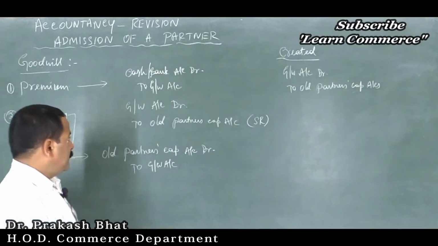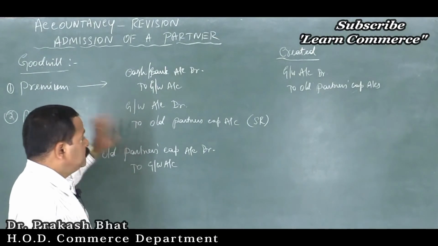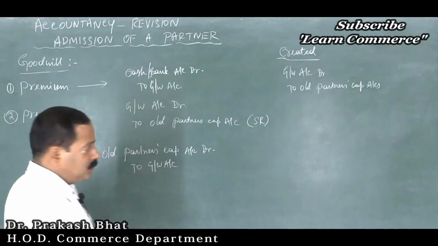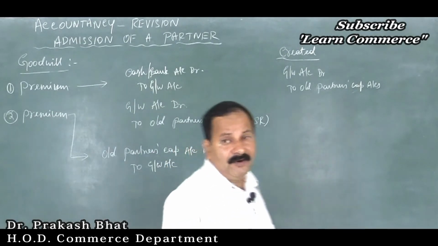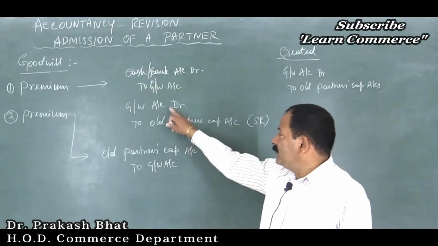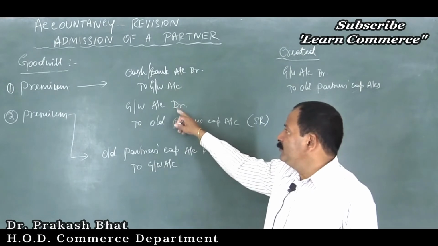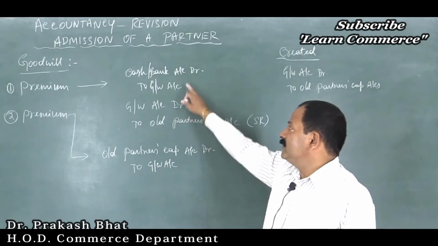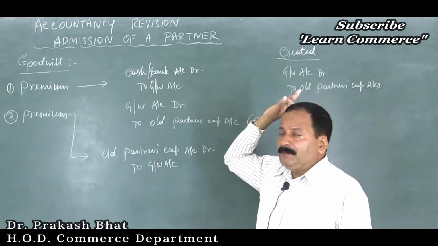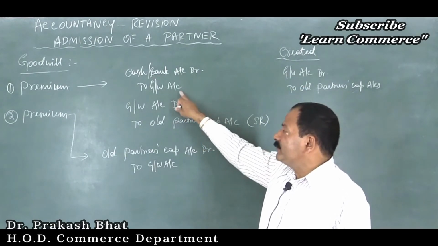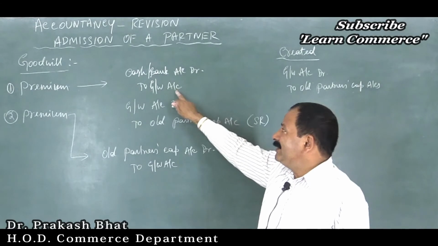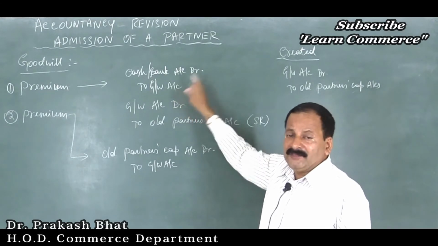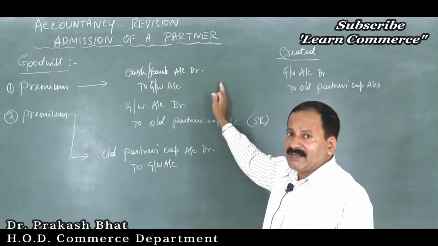Remember, under the first and second methods, goodwill will not appear in the balance sheet. When the new partner brings cash towards goodwill, you will enter on the credit side of the goodwill account, correct?